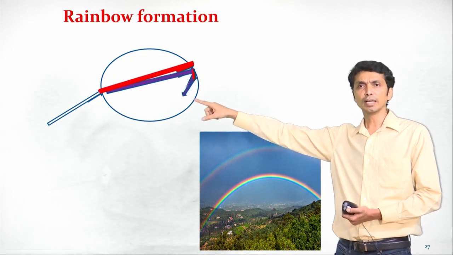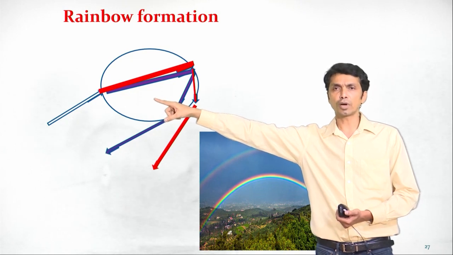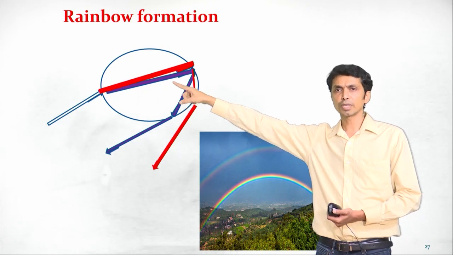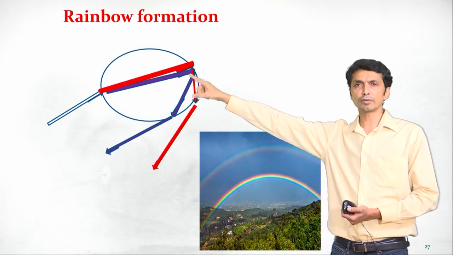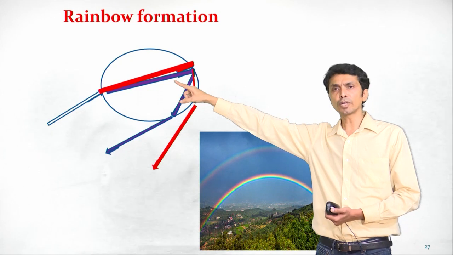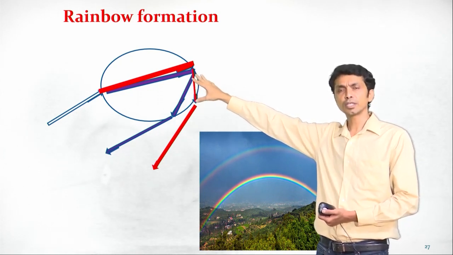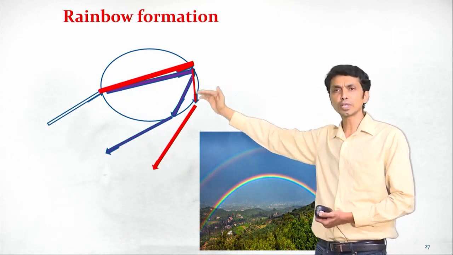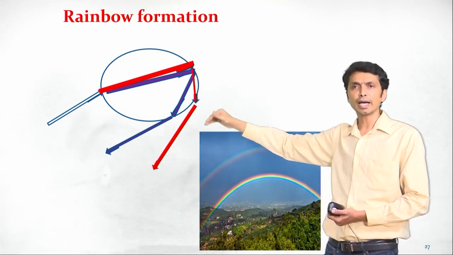This is a water droplet. As you can see, when the light ray was entering the water droplet, it refracted, where violet bent the most and red bent the least. The first thing that happens in the water droplet when a rainbow forms is refraction. After refraction, what happened at this end? It dispersed into 7 colors, and there reflection happened. That is the total internal reflection. All the 7 colors of light reflected back.